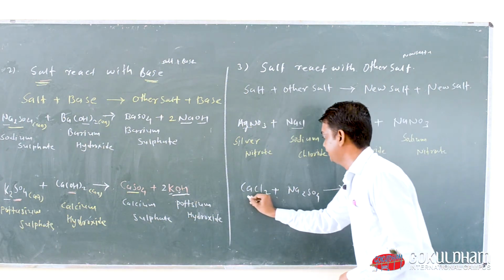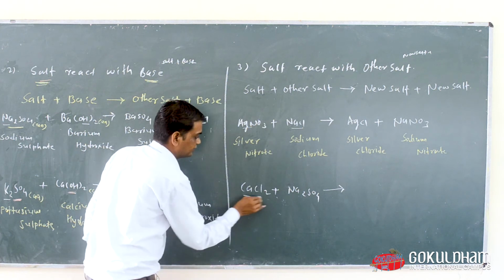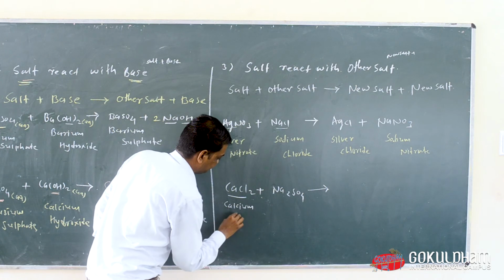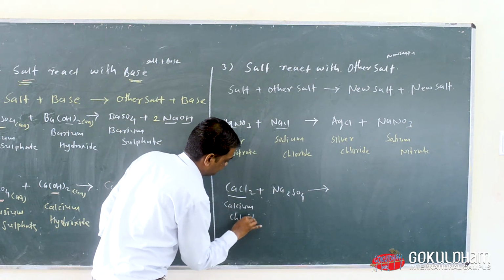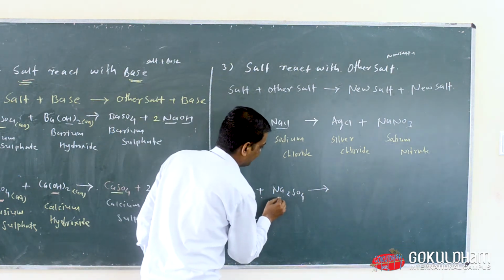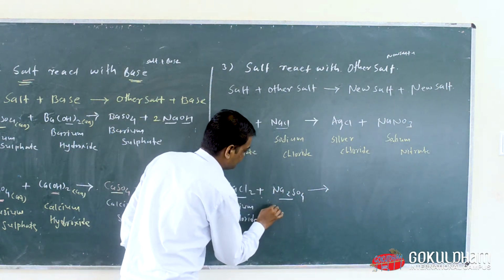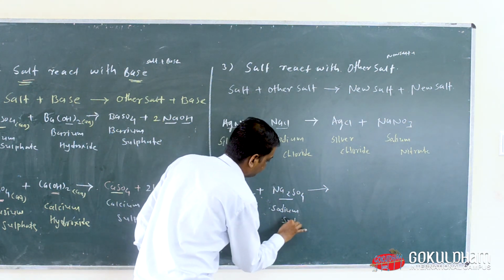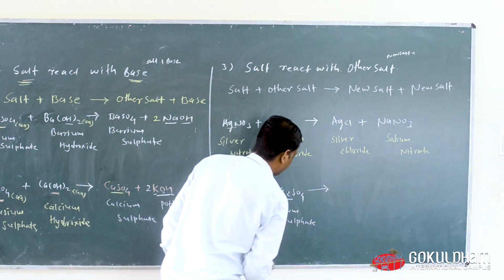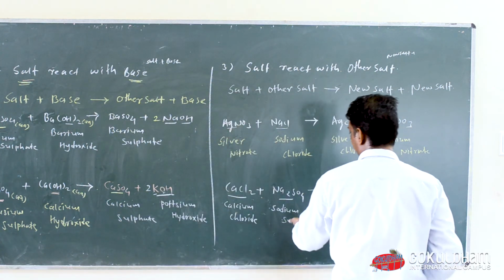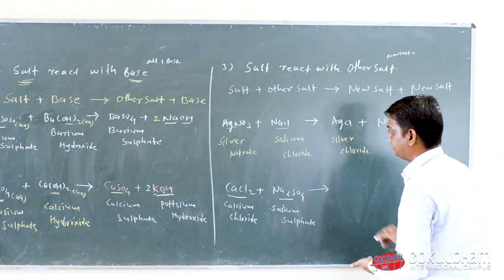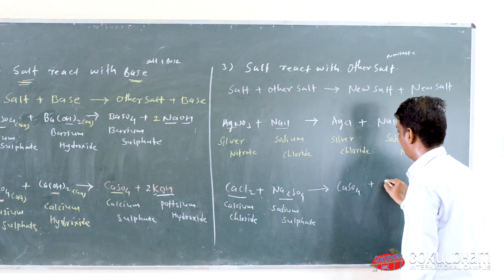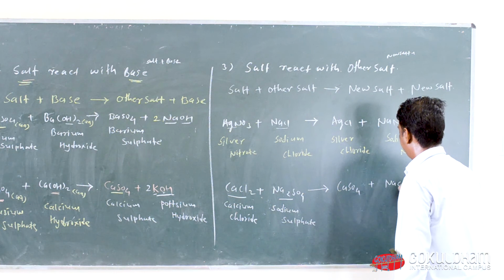So when CaCl2, meaning calcium chloride, and Na2SO4, that means sodium sulfate, react with each other, we get CaSO4 and our side product is NaCl.